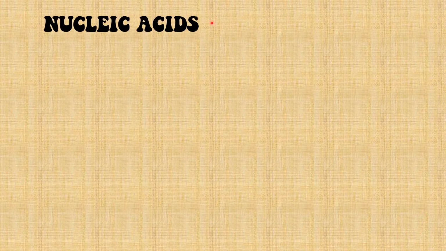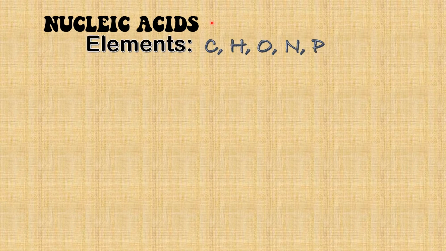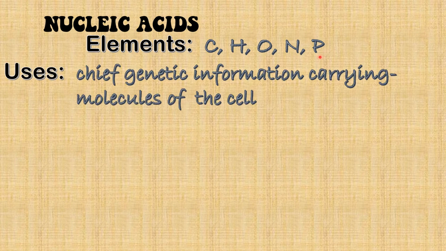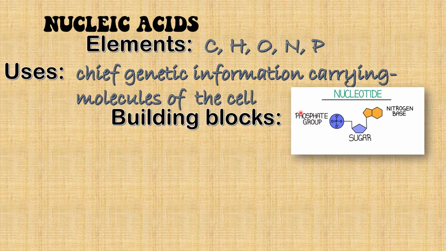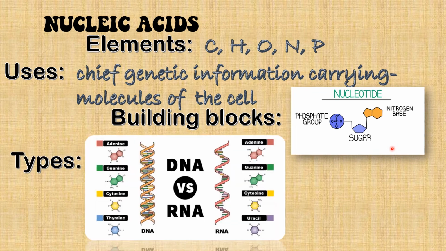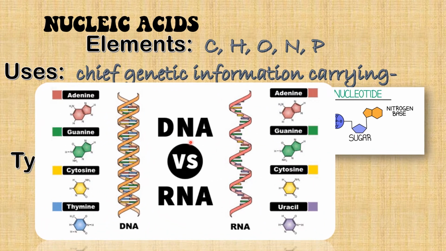Last one, we have nucleic acid, and the elements present are carbon, hydrogen, oxygen, nitrogen, and lastly, phosphorus. It is chief genetic information carrying molecules of the cell. The building blocks of nucleic acids are the nucleotides. We have the phosphate group, the sugar, and the nitrogen base. We have discussed this in our first quarter grading period. The types are DNA and RNA. We've learned that DNA is a double helix and RNA is a single-stranded molecule.